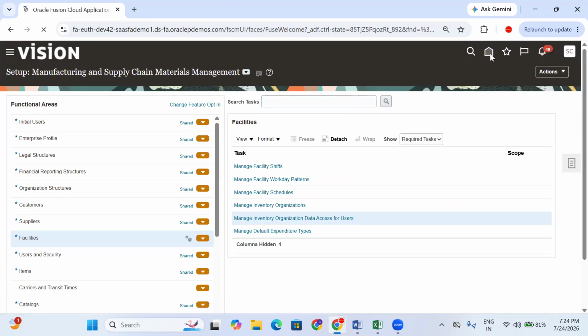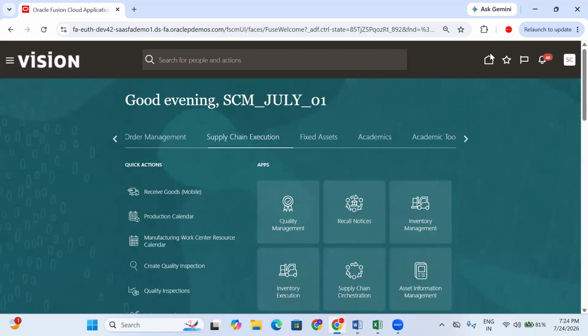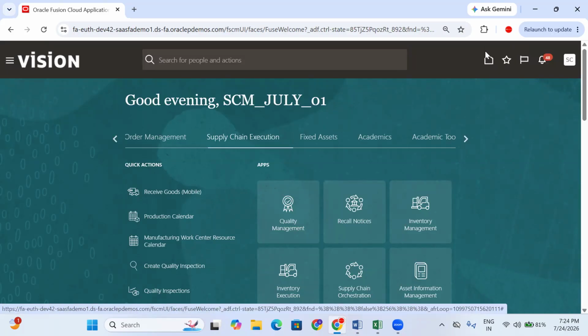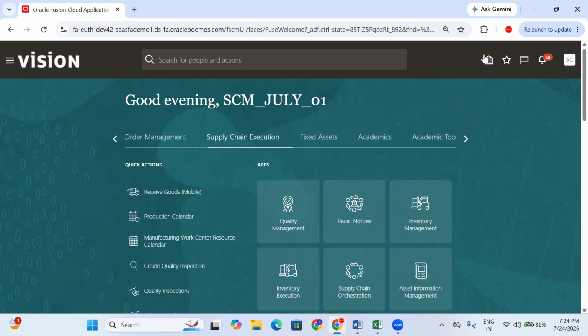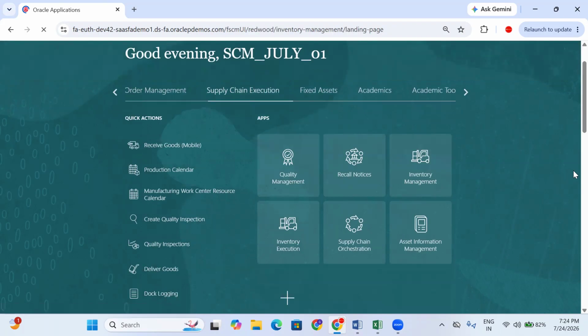See, you are a company, you are an employee. There are two gates. One is for exit, one is for entry. You have only entry access. If you don't have exit access, what are you doing? You can't exit, right? Same here. Two organizations, one for Hyderabad and one for Bangalore. You need access to both if you are transferring the material from one inventory to another inventory. Now let's click on inventory management.